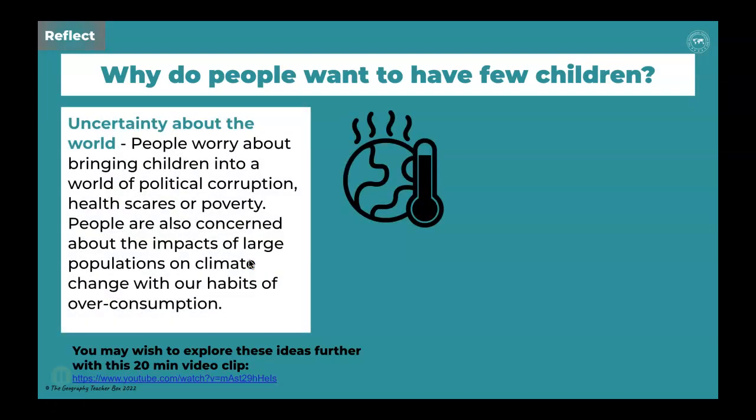Another reason you may have spotted from the images is the fact that people are very concerned about the world. They're worried about things like political corruption, health scares, poverty, and even climate change. And many people believe that if they have more children, that's causing problems with regards to overconsumption and overuse of our resources.